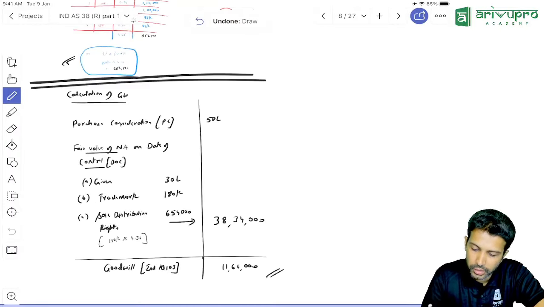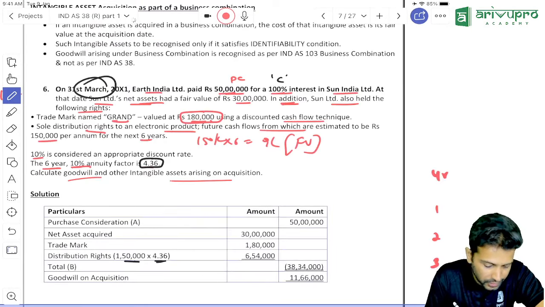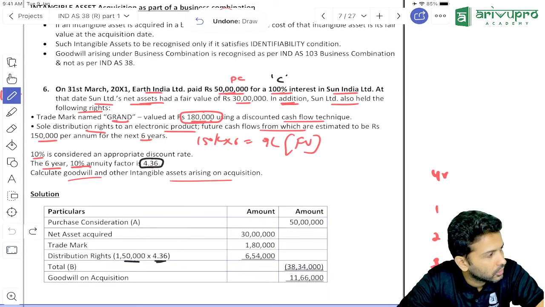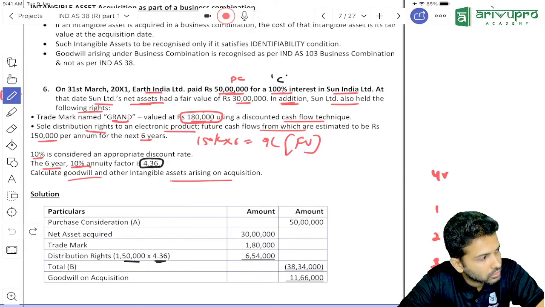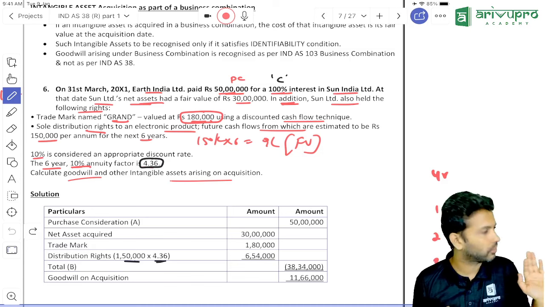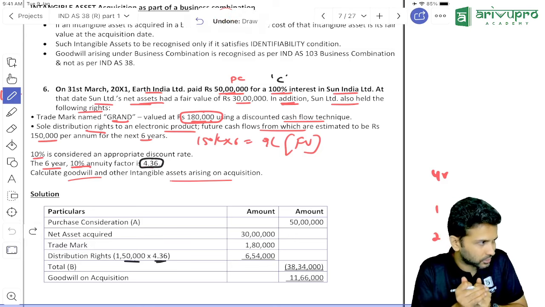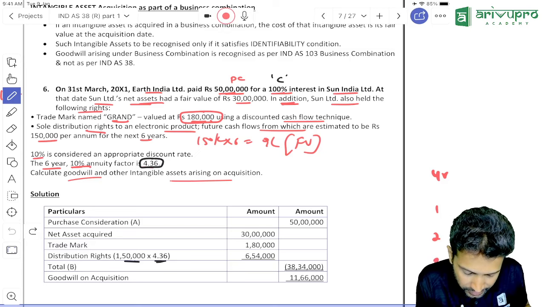The business is on the year ending, right? Yes, here it is actually given. Year ending, correct. If it's the beginning of the year, 1,50,000 would be taken as the present value, like into one. No, they will give you. It's not about the date of acquisition. See, on the day you purchase the business, you see this particular trademark.